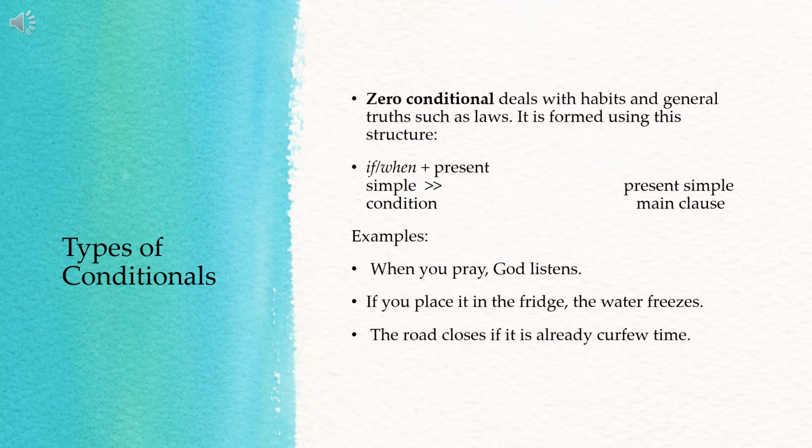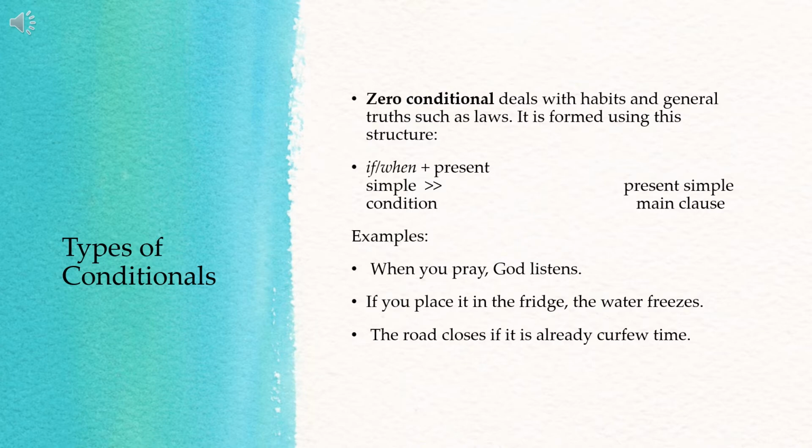Let's have the types of conditionals. The first type is the so-called zero conditional. So what is zero conditional? It deals with habits and general truths such as laws. It is formed using this structure. Whenever we say zero conditional, we are talking about habits, habitual actions, and general truths or universal truths, rules and laws that are known to everyone. General truths or universal truths are laws that are known to many.